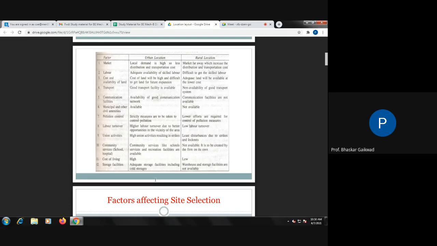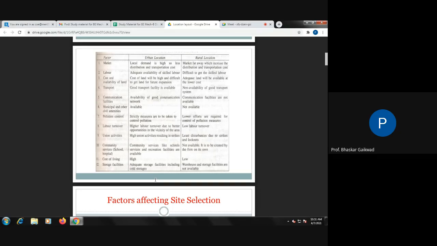If you go to an urban area, land cost is definitely more compared to a rural area. Transportation facility is easy in urban areas, but in rural areas there is a problem. Communication facility: nowadays through our mobiles we can communicate easily in rural areas also, but 10 years back there was a certain problem regarding communication. Then municipal and other civic amenities, taxes, and pollution controls.